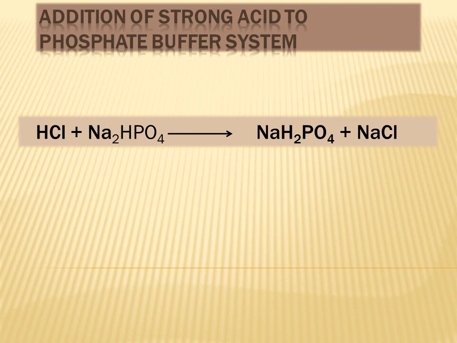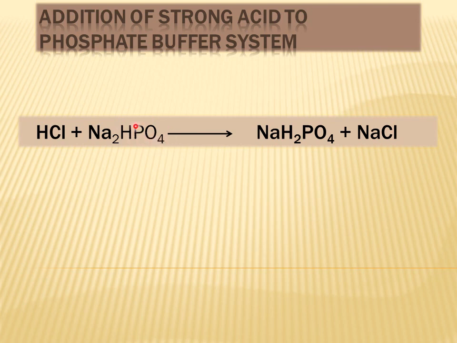So how does this phosphate buffer system work? What happens when a strong acid such as HCl is added to the phosphate buffer system? When HCl is added to a medium which contains the phosphate buffer system, Na2HPO4, HPO4 is the basic element of the system.